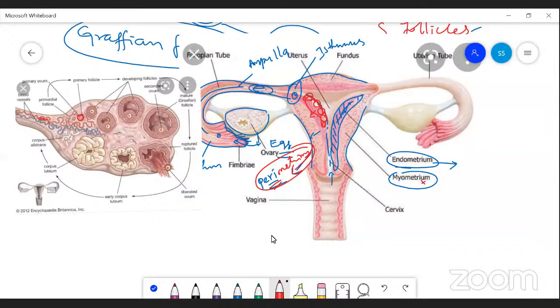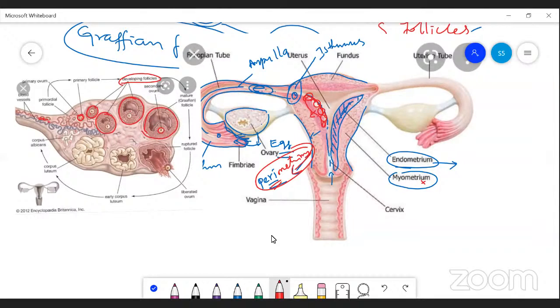These are the primary follicles. The primary follicles undergo different stages: primary, secondary, and also tertiary follicles. Finally, it becomes the graafian follicle.